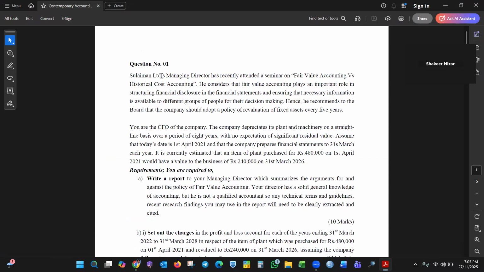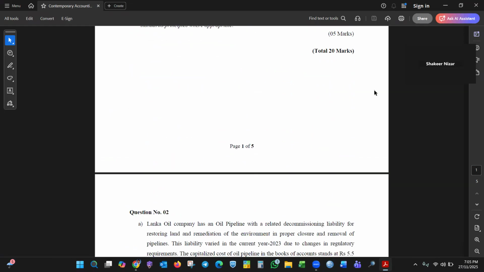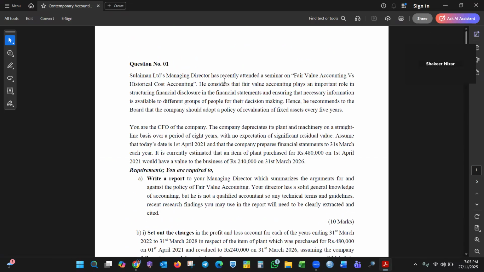So with that note, let me go through the paper. This paper consists of 5 questions, 20 marks each. Easy. You can get a pass.